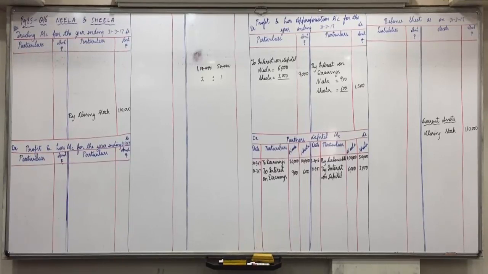Next, provide 5% bad debt reserve on debtors. We'll do it at the end. Sixth, outstanding expenses at the end of accounting year are rent 300 and salary 950. So outstanding expenses. Kajal?